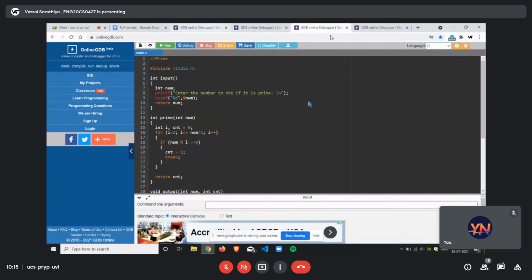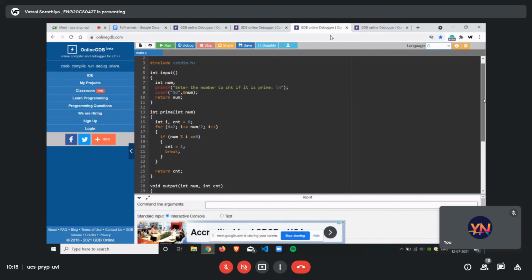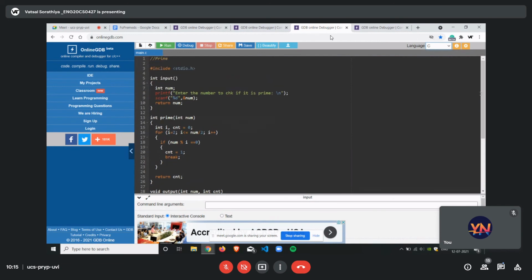So if you are a bit confused, then we'll start with a simple check on your for-loop case, like how to use a loop. For example, we ask the user to enter a number and check if that number is prime using our familiar for loop. Again I have used an int input. I have declared num, asked it from the user, stored it, and returned it.